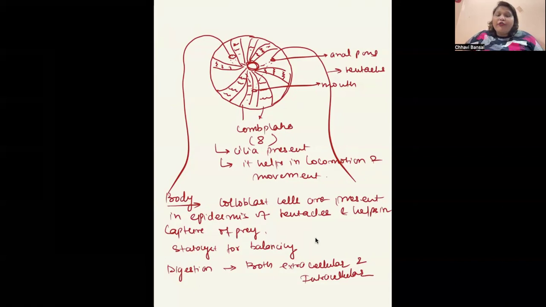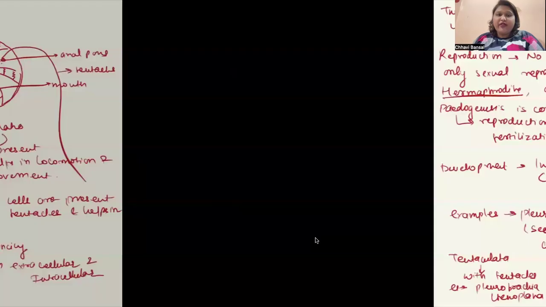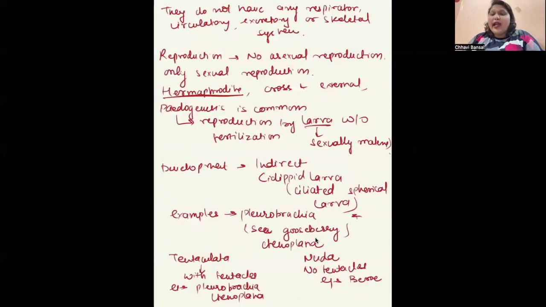The body of ctenophora is variable. They have coloblast cells. Coloblast cells are the characteristic property of ctenophora, and these cells are present at the epidermis of the tentacles and help in the capture of prey. They also have statocyst for balancing. The digestion is both extracellular and intracellular. They do not have any organ for respiration, excretion, skeletal system, and circulation.